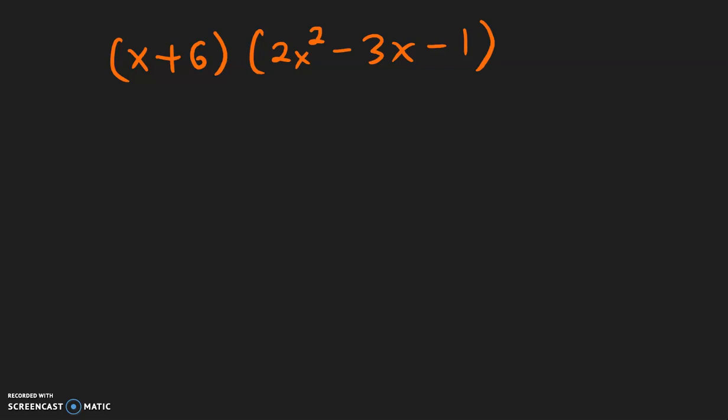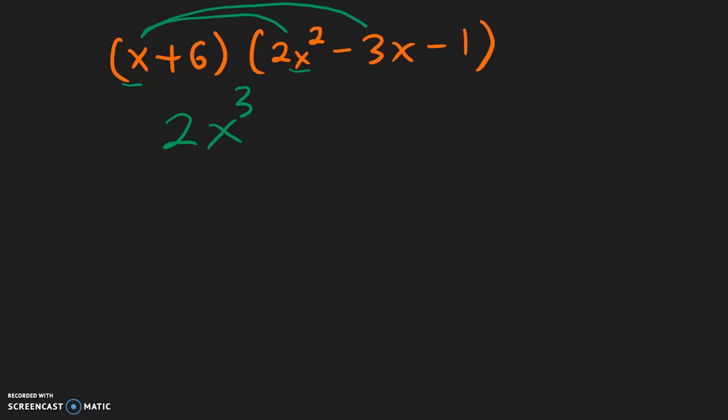In this video, I will show you how to multiply a binomial with a trinomial. First step, I am going to distribute the x through each of the three terms in the trinomial. X times 2x to the second power is going to be 2x to the third power. And the reason why it is to the third power is because we have three x's multiplied together. We have 1 here and 2 more here.